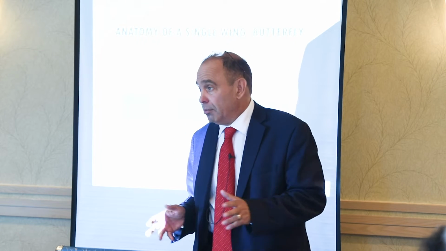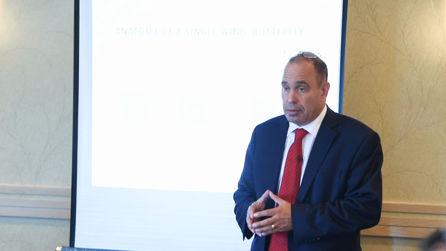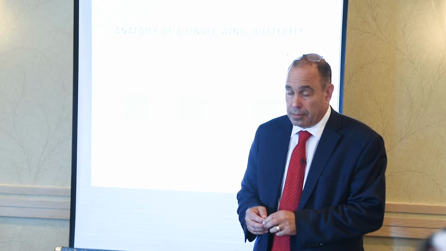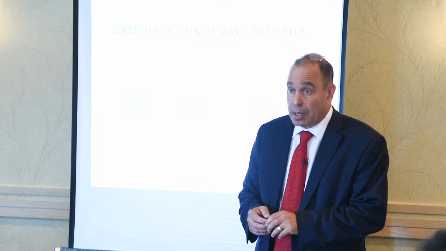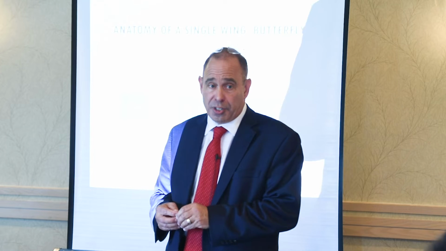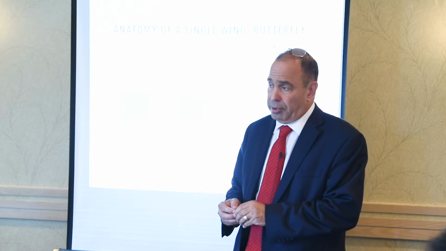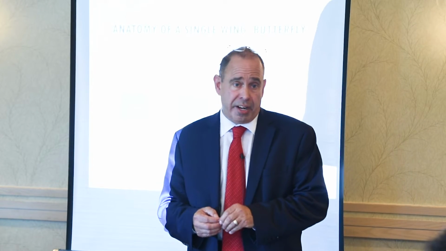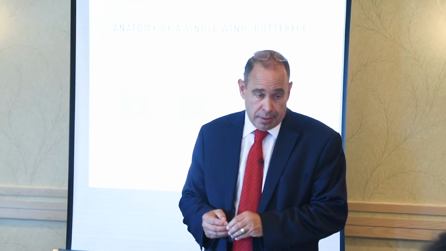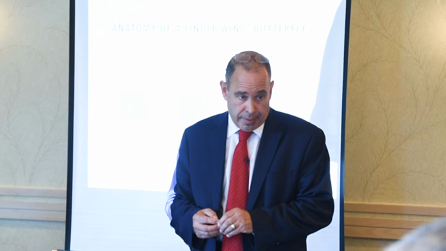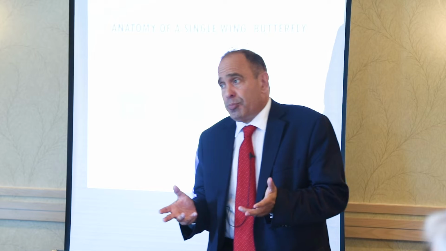That's the first thing to remember. So a single-wing butterfly works when you have related individuals, other than siblings. And you have to always be aware of 74.4 corporate attribution rules as well, for siblings and minor children and things like that. In any reorganization, you got to watch that. But if they're jointly owned in the same way, that would still be okay. Like say it's husband and wife, right?